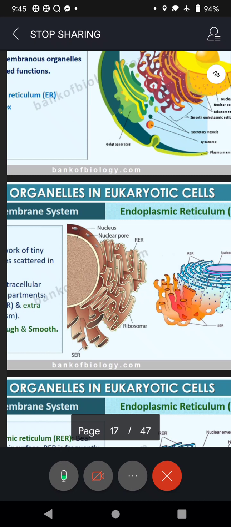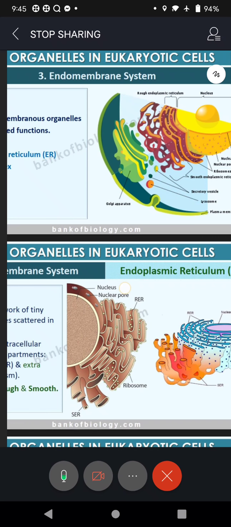Hence, the ER is called SER, smooth endoplasmic reticulum. And basically, as you are seeing, the endoplasmic reticulum forms a bridge between the nuclear membrane and the cell membrane. Look at that. The nuclear membrane and cell membrane are being attached by this endoplasmic reticulum.